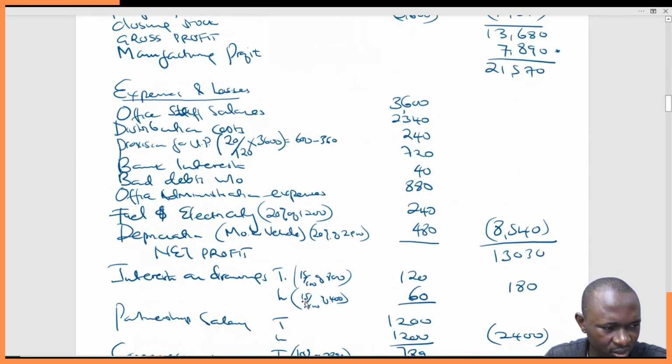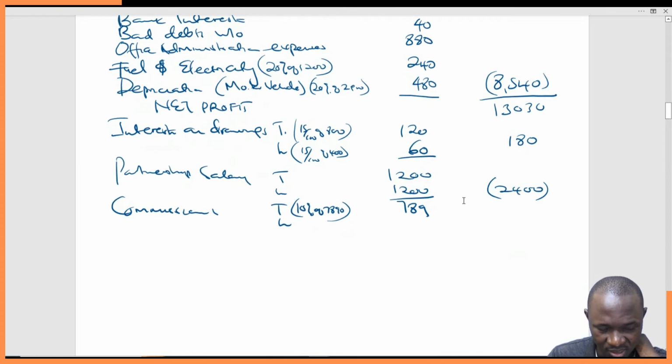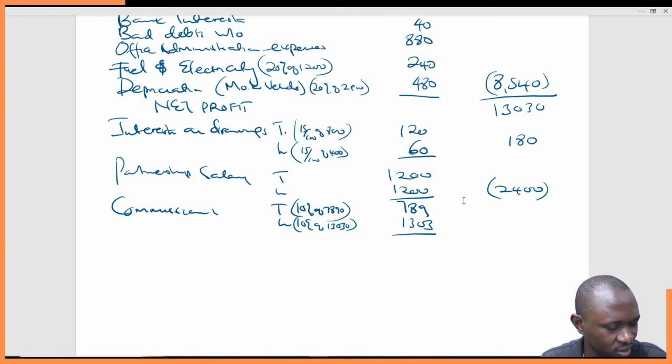Now we have our net profit here, net profit 13030. So Lisa will get 10% of 13030, which means she will get 1303. And when you add the two, 789 plus 1303, we get 2092. So 2092, it is the business that is paying them, so we deduct.